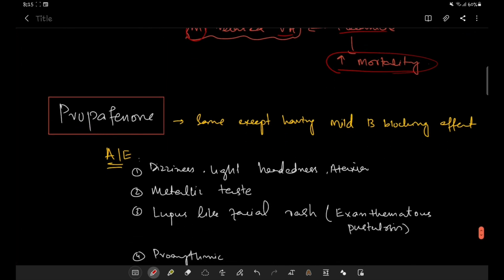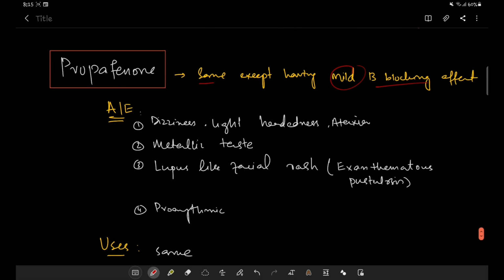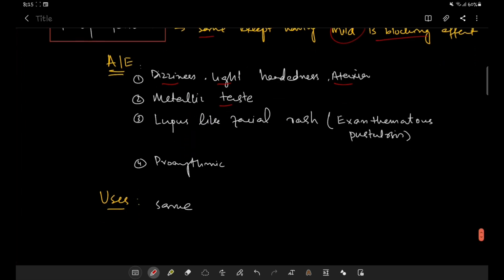The second drug is Propafenone. It has the same properties except that it has very mild beta blocking activity, and it causes adverse effects like dizziness, lightheadedness, and ataxia. It also causes a metallic taste in the mouth, and another important adverse effect is a lupus-like facial rash, and acute generalized exanthematous pustulosis.